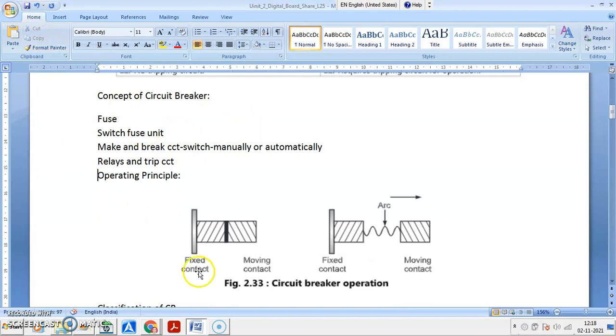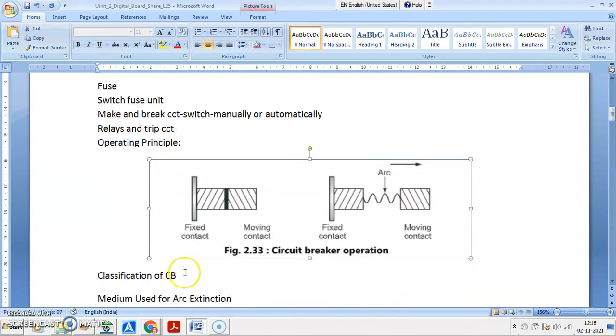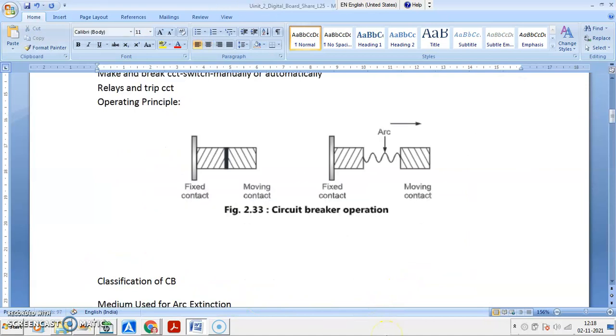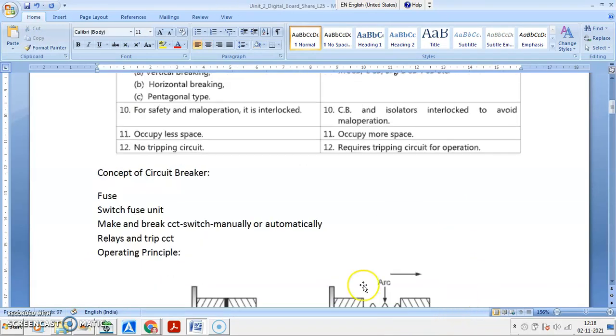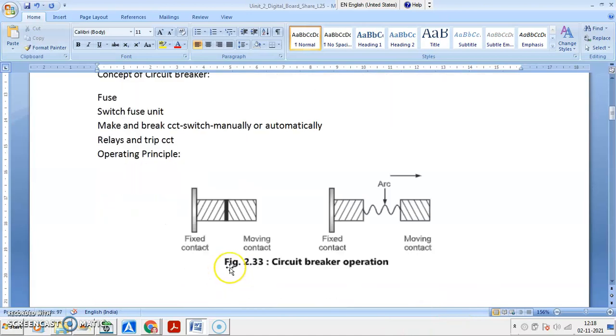Then the operating principle of a circuit breaker. How does a circuit breaker operate? Simple thing. In this diagram it is shown. A protective relay detects the abnormal condition. Now we have the trip circuit, which we have already studied, in which we have the protective relay. So the protective relay detects the abnormal condition and closes the contacts.